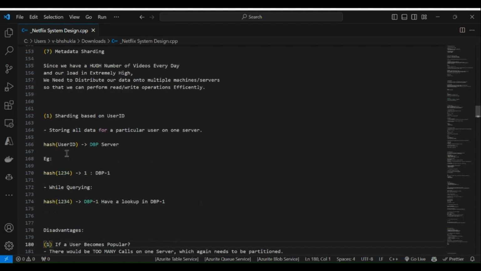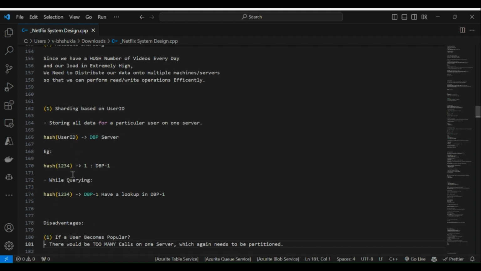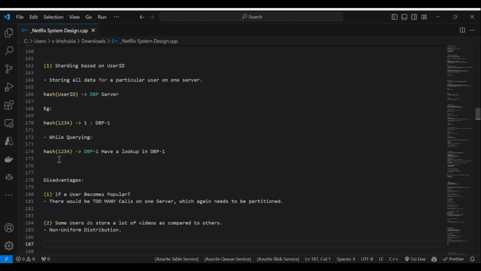One approach is to hash the user ID to a DB server, just as an example. While querying, we hash 1234 to DB1 and look up in DB1. The disadvantage is that if a user becomes popular, there would be too many calls on one server, which again needs to be partitioned.